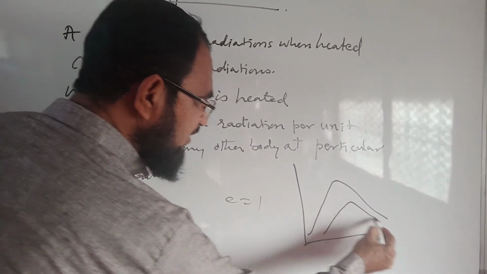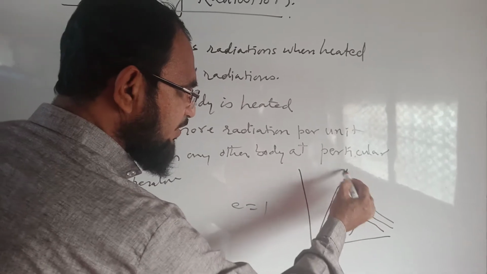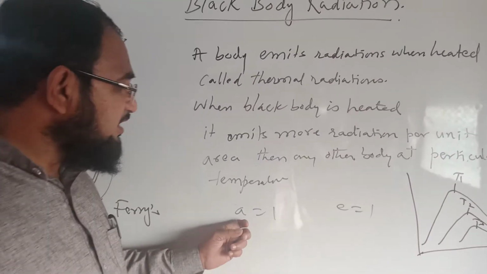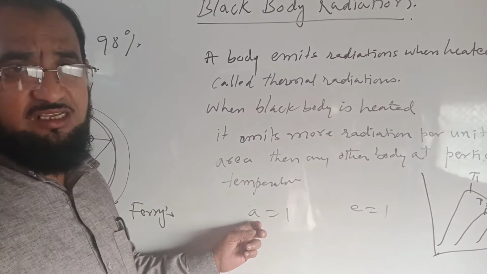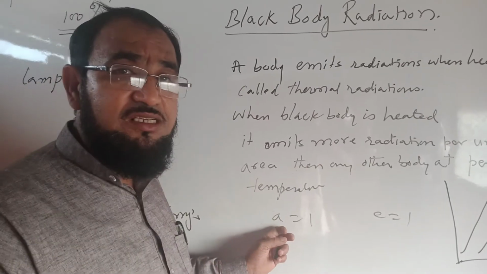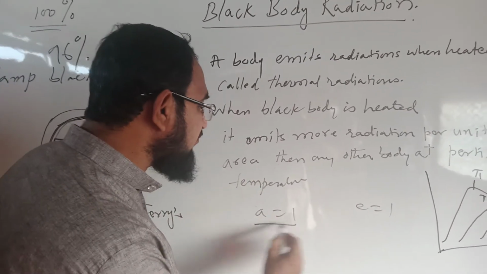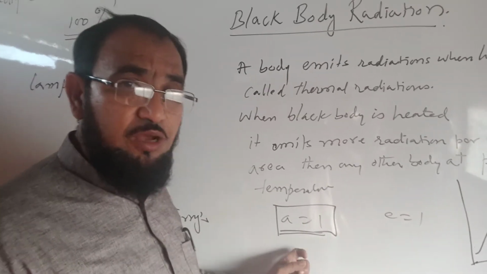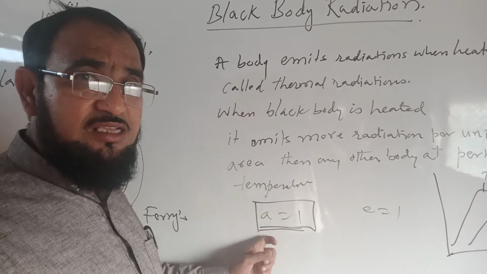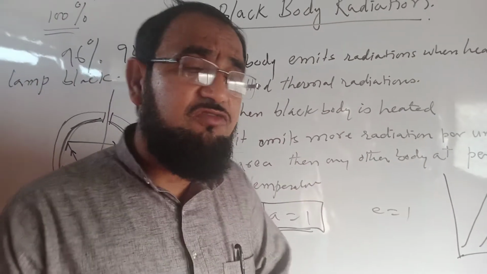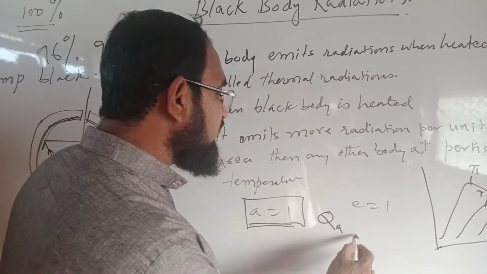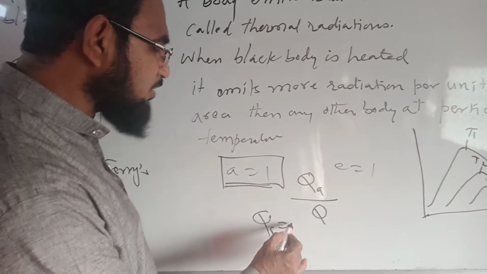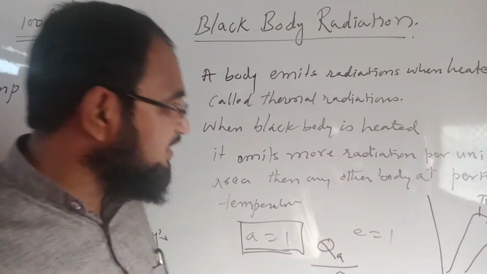At a particular wavelength the radiation will be more at temperature T1, and likewise at T2 and T3. When the body absorbs heat energy, it absorbs 100% of the incident energy, which means the coefficient of absorption of a perfectly black body is equal to 1, because the amount of heat absorbed is equal to the amount of heat incident.